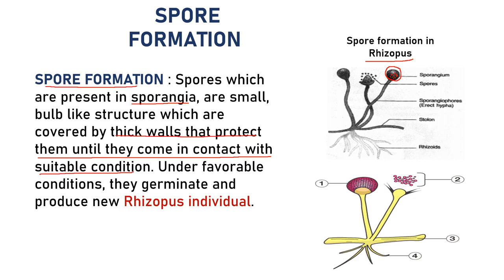So when the conditions are suitable, this will burst, right? As soon as the sporangium bursts, there is a release of spores into the environment under favorable conditions, and then they will germinate. So this is spore formation, which takes place in rhizopus.